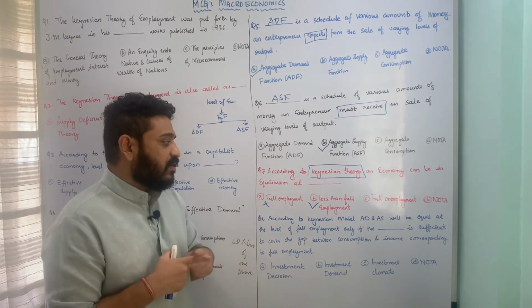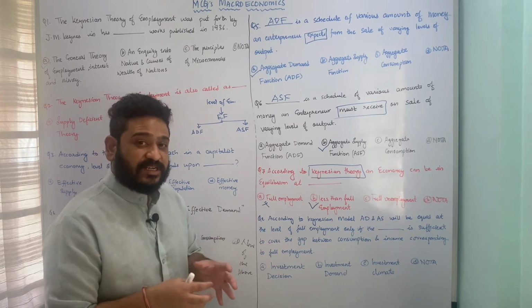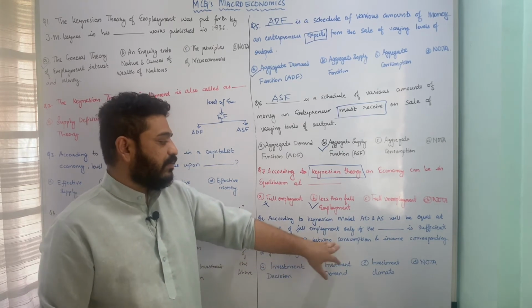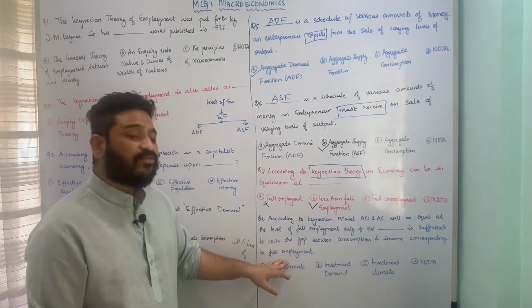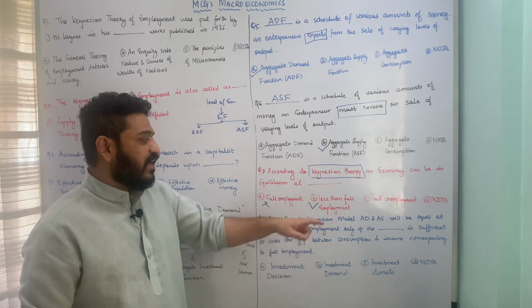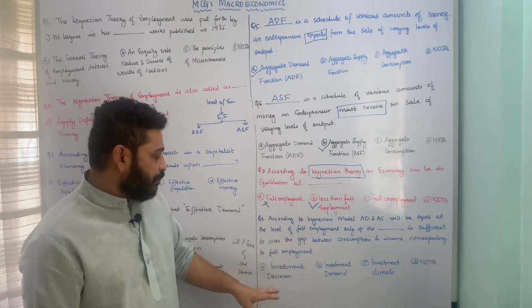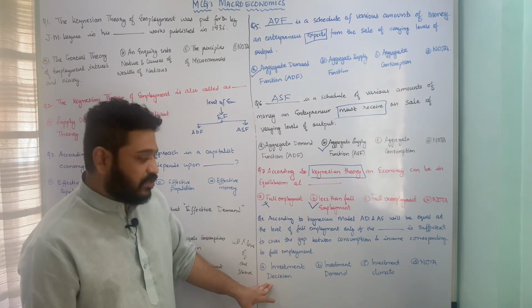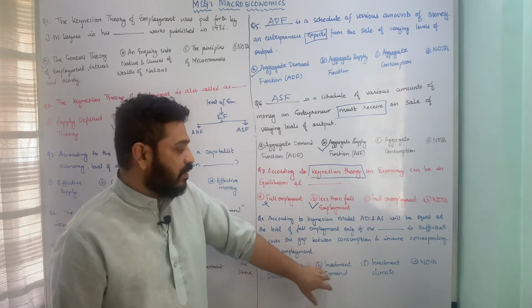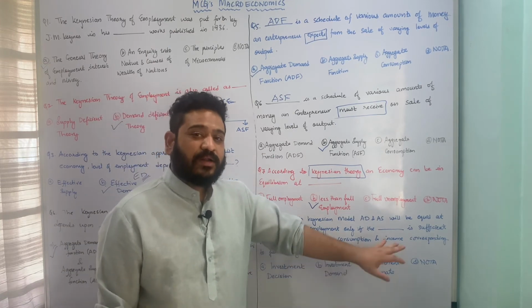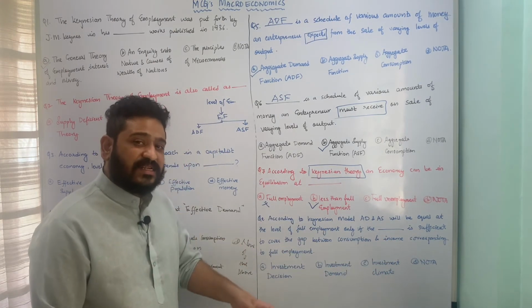What is the sufficient condition? Whether it is investment decisions, investment demand, investment climate, or none of the above. So here the correct answer is investment demand.